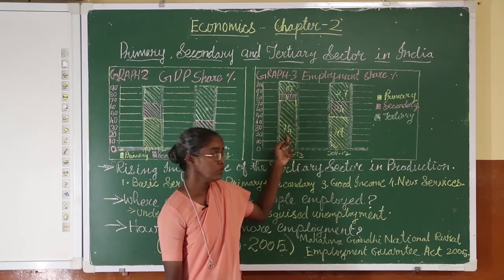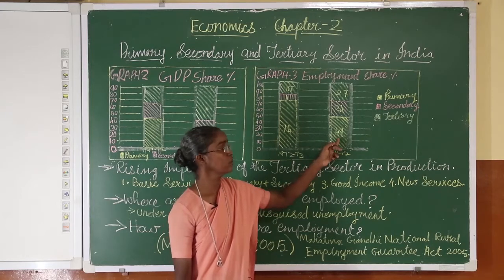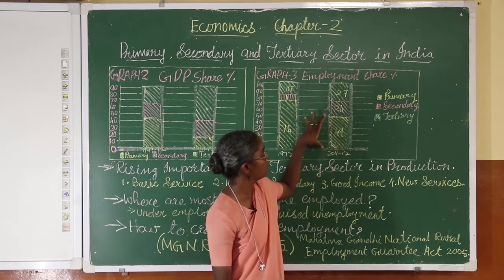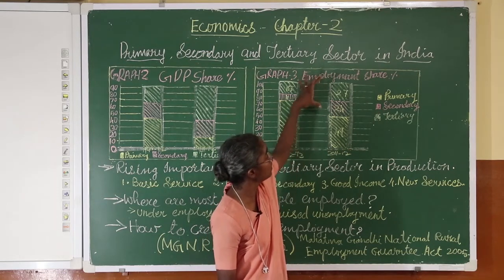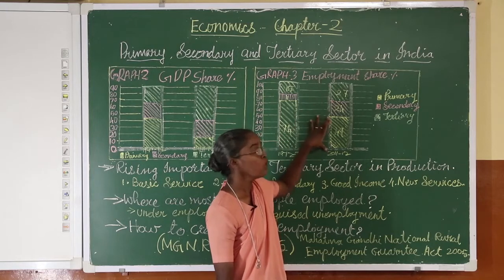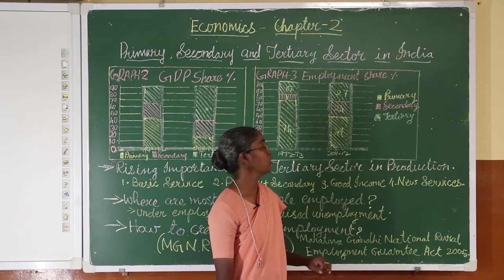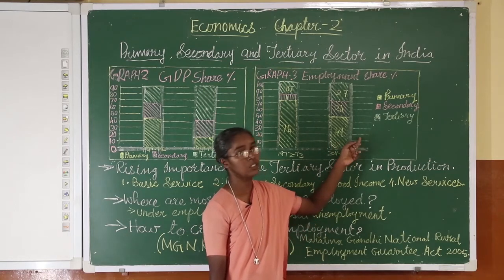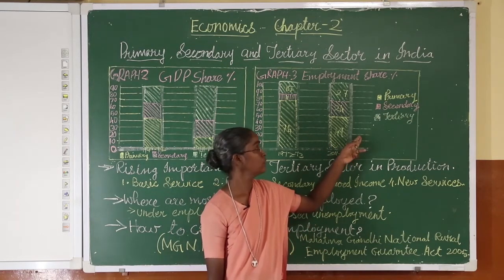Here it was 74%. Of course, it has come down to 49%. But when we see the primary sector, industry and tertiary sector, more of the population is still employed in the agricultural sector, but the share of GDP is less.